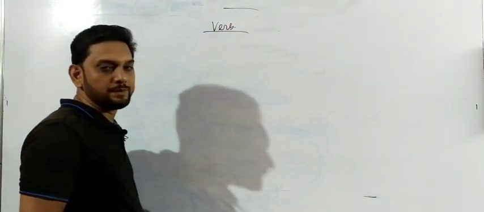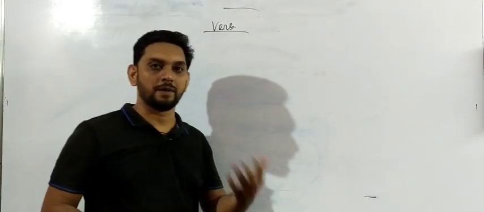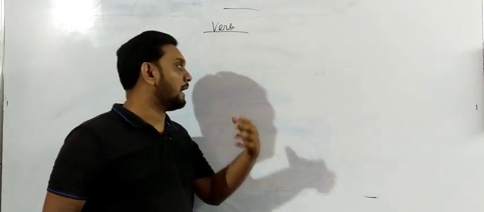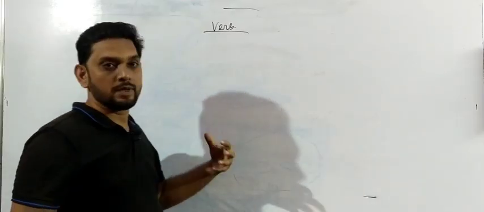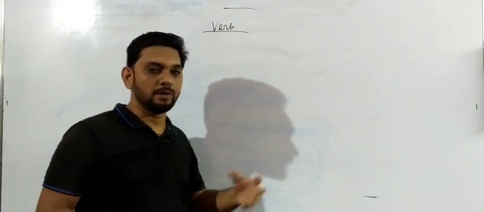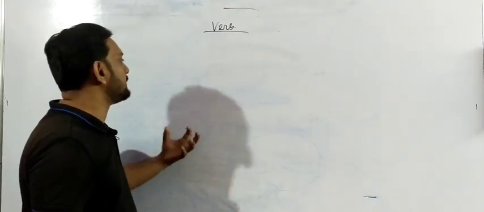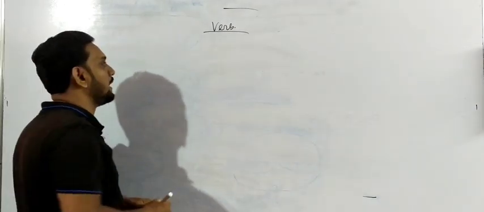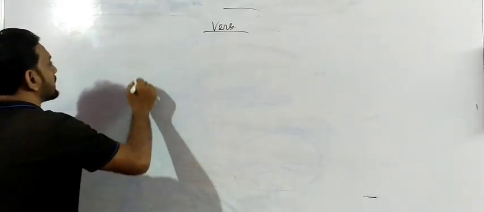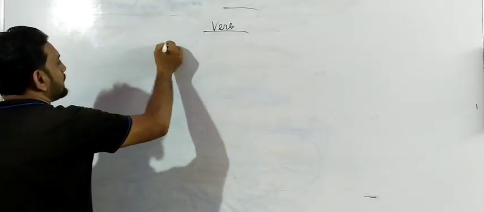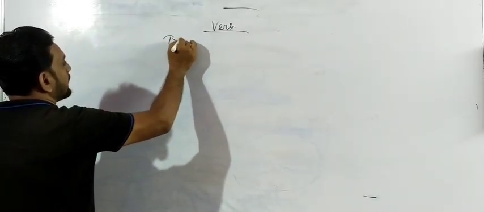Last day I defined what would be the definition of verb by giving 4 or 5 examples. I think all of you understood how you can define verb, yes or no? And I also defined the types of verb, and today I am going to discuss one of the most important things about transitive verb. Okay, let me write types.